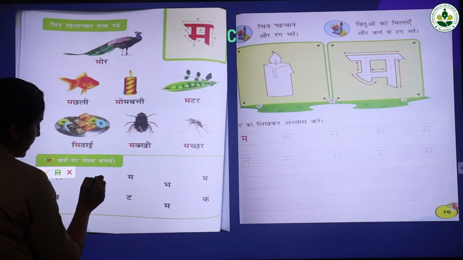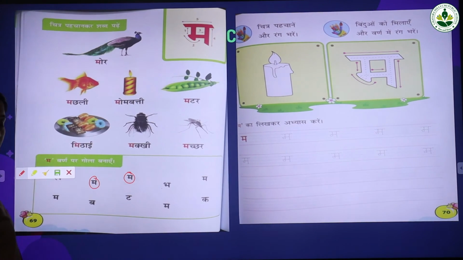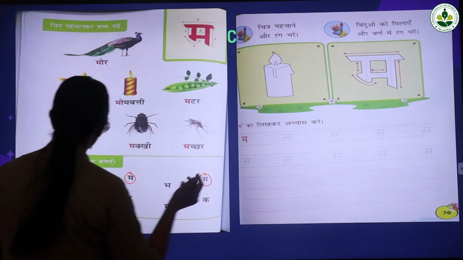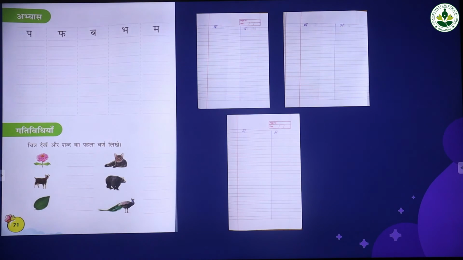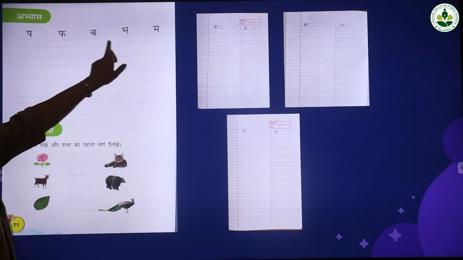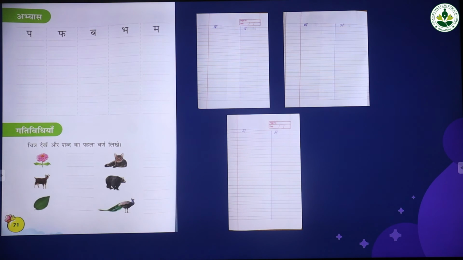And this one is ma, and this also ma. This one is ma, no, and this is ma. So do the homework. Look at the board, page number 71. All of you take the page number 71, and this is your homework. Pa, ipa, ba, ibba, ma. Write and study in the textbook.